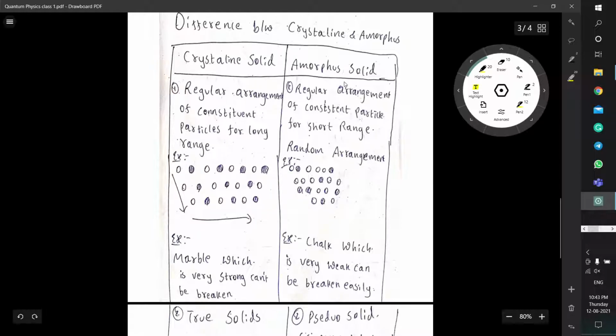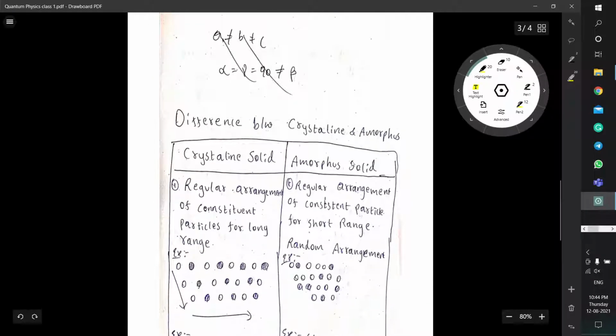So you may get a doubt: we didn't discuss these two individually, so this will not require a separate class. We can just insert it in these differences. You will get clarity by listening to the differences between crystalline and amorphous. If we search in Google for crystalline and amorphous, we will get a basic definition, but that is not required. So we will directly get into the differences between the crystalline and amorphous.